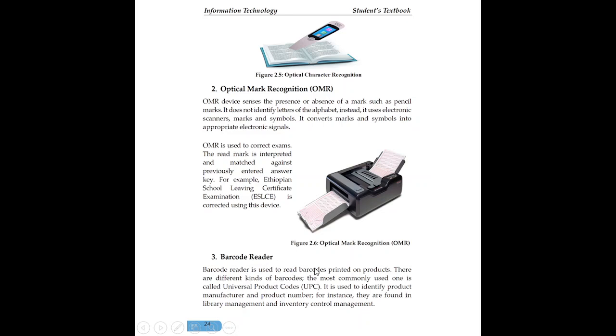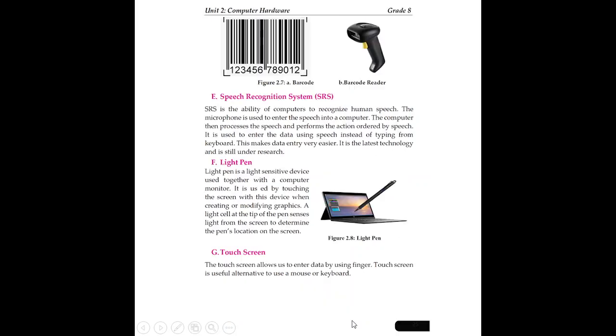The barcode reader is used to read barcodes on a variety of products. There are different kinds of barcode. The most commonly used one is called the universal product code. It is used to identify the product manufacturer and product number, and is found in library management and inventory control management. Here is a barcode reader. A barcode is read by the barcode reader.